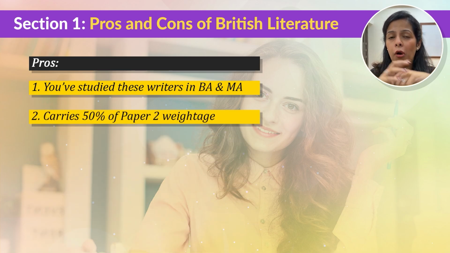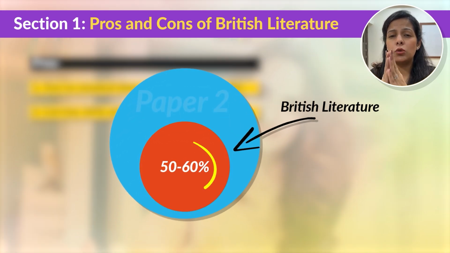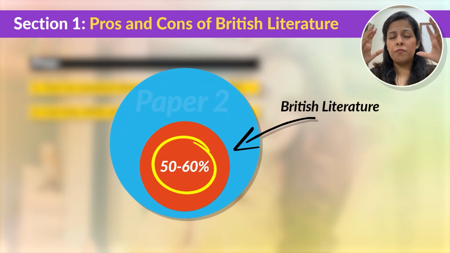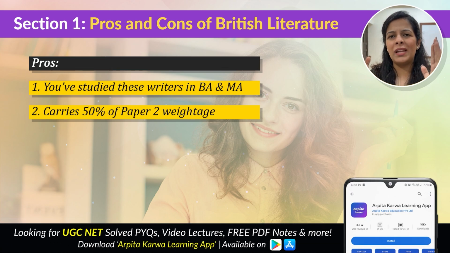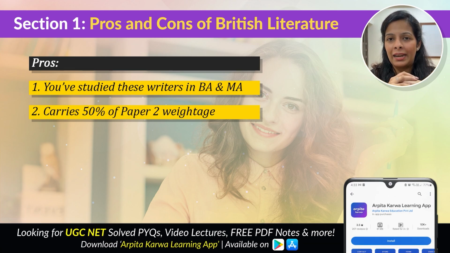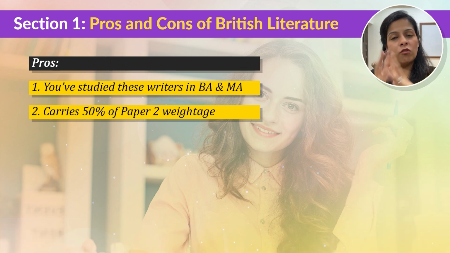Okay, second important advantage of studying British literature is that it holds about 50 to 60% weightage in the UGC NET paper too. It is the most crucial section of the paper, and if you do not have mastery over British literature, then there is no scope that you can even clear NET. Forget JRF, you can never clear NET if you do not have command over British literature.